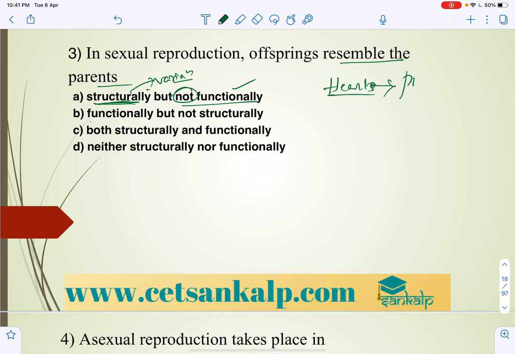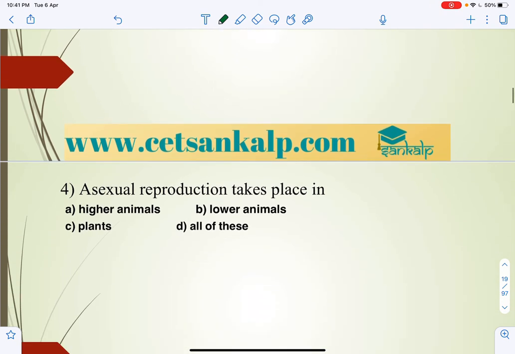It always shows pumping action only. So offspring resemble their parents functionally, but not structurally. Neither structurally nor functionally, that can't exist. So in sexual reproduction, offspring resemble the parent functionally but not structurally.